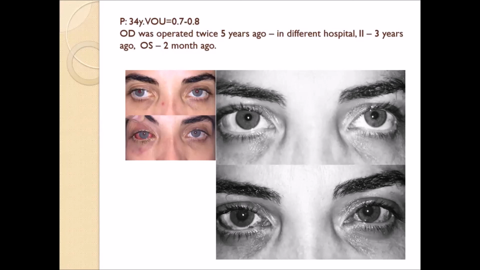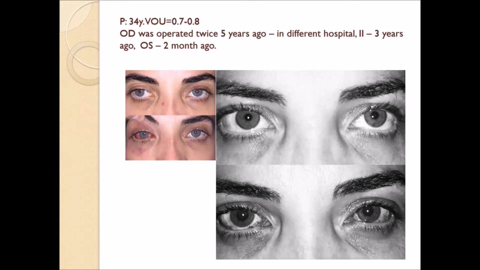After that, she had laser correction, refractive surgery, I mean, and after 2 months she came again. Her visual acuity was 0.7 and 0.5 in the two eyes, and we did surgery again.